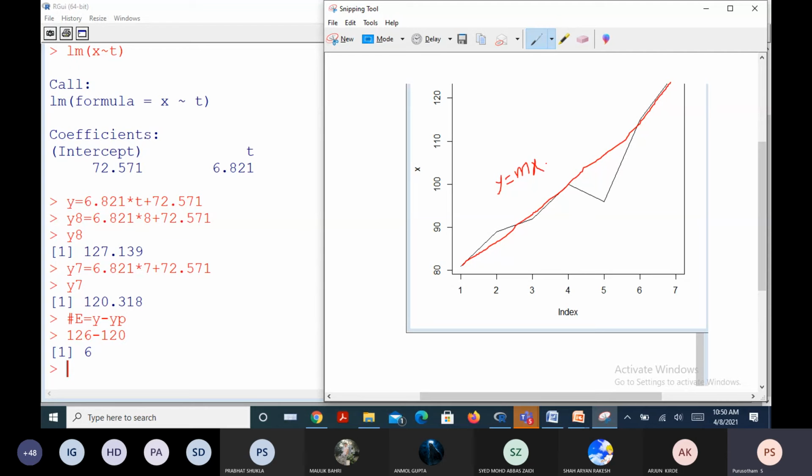What is the slope? We noticed the slope is 6.821, a positive slope. When there is a positive slope, the x and y correlation will be positive. That means both variables are in the upward direction, x increases, y increases, or x decreases, y decreases. The parallel behavior is there.